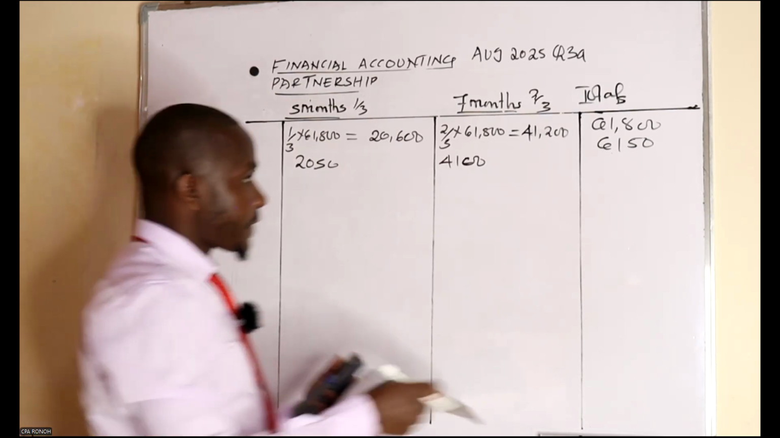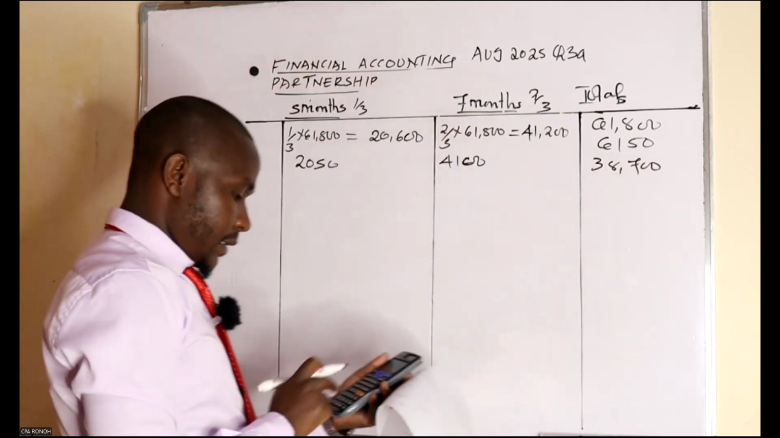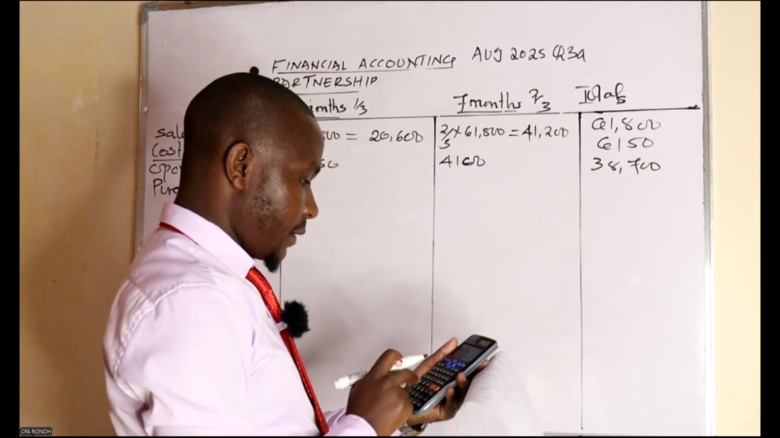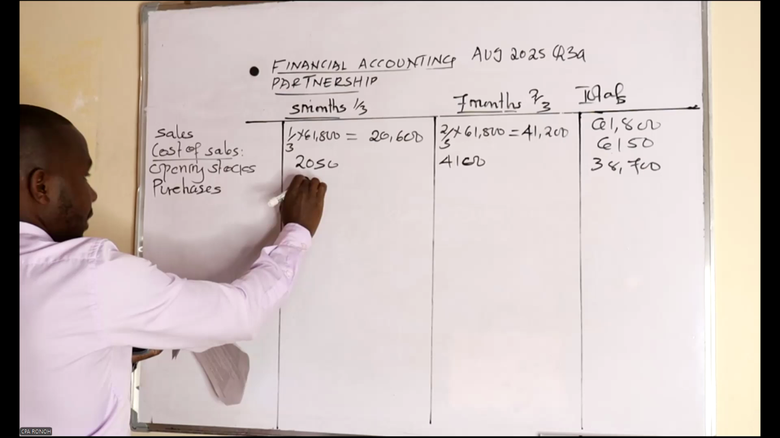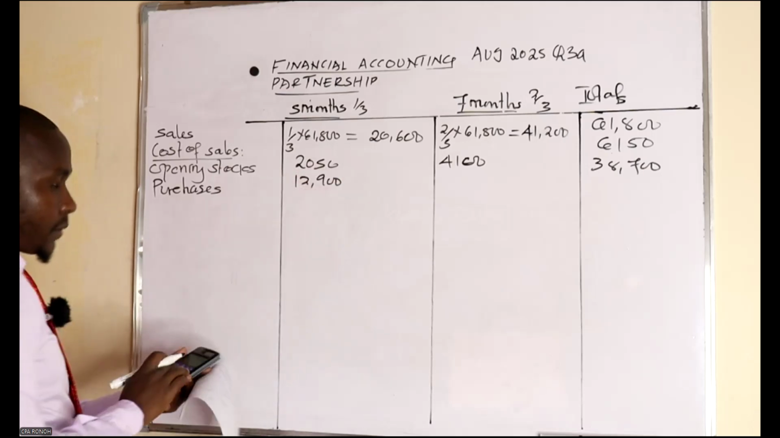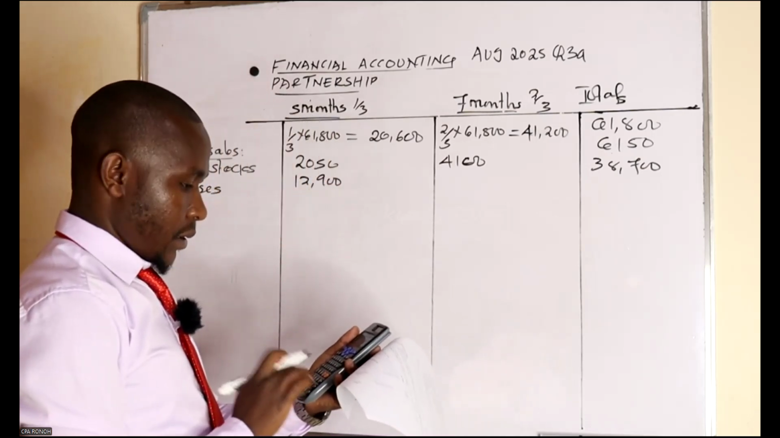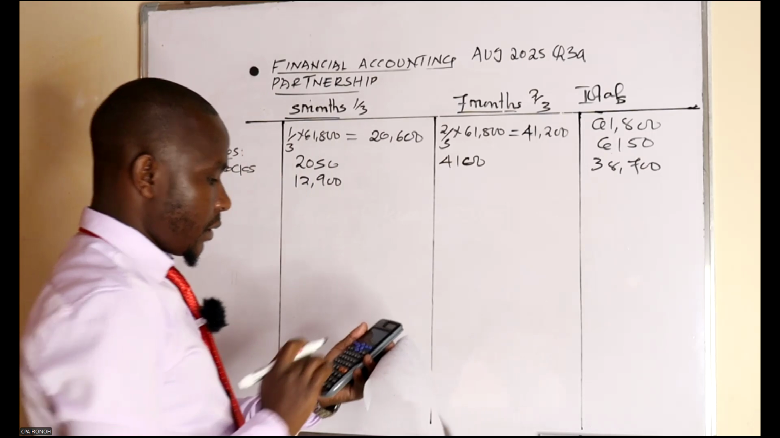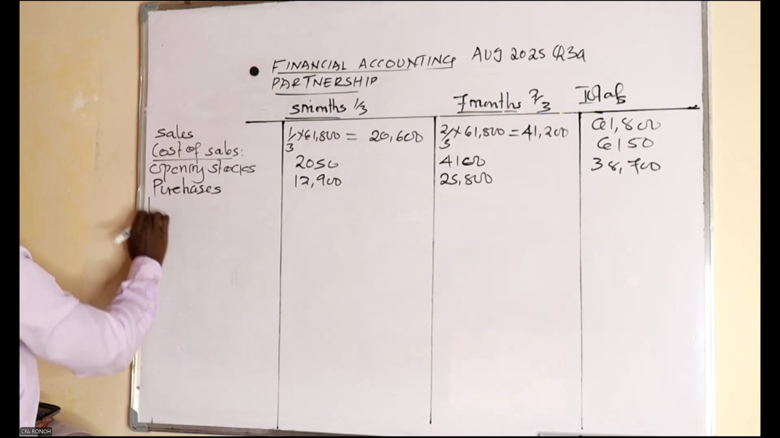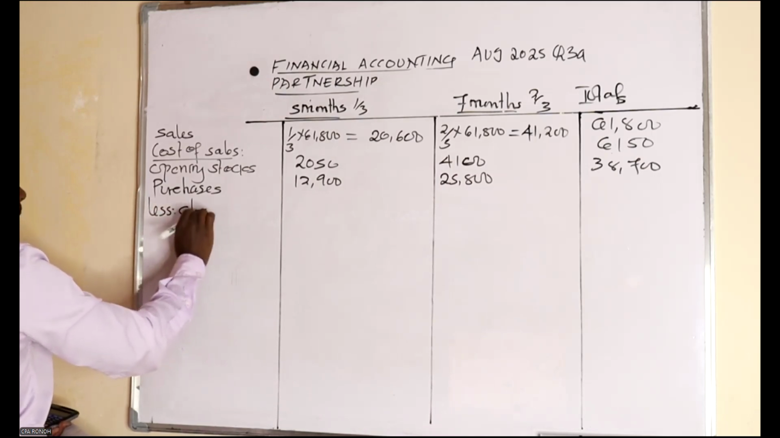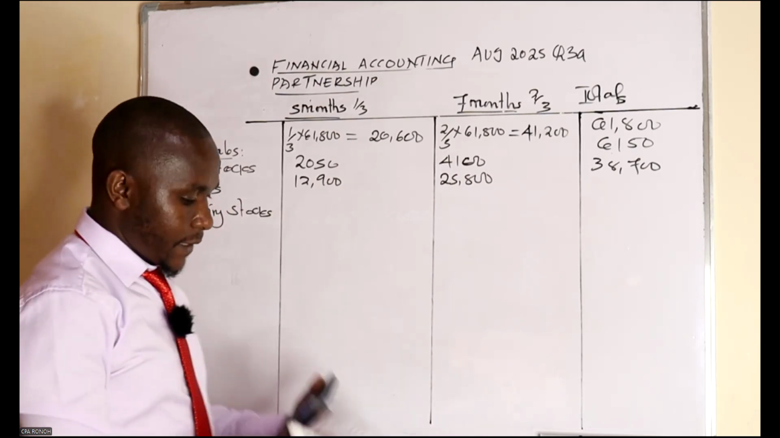Purchases. Get the total first and put here. Divide again by the ratio which we have been given there. I'm having here 12,900 and 25,800, multiplied to 38,700. Less closing stocks. How much do we have as our closing stock?